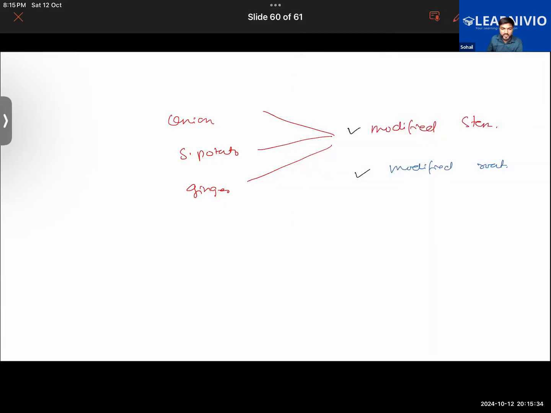Sir, ginger is a modified stem. And sweet potato is a modified root. Modified root, good. And onion is also a modified root? No, onion is a modified stem actually. Good.